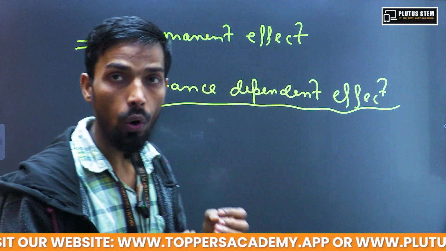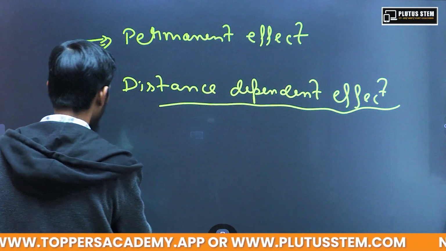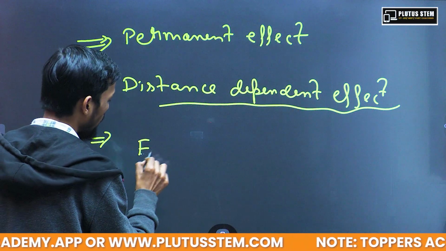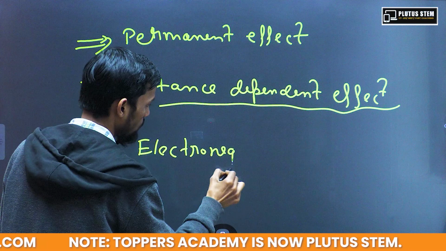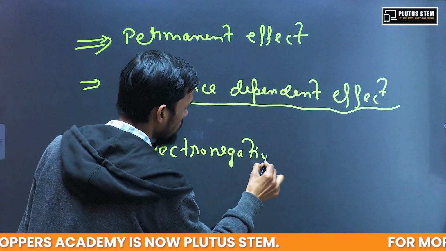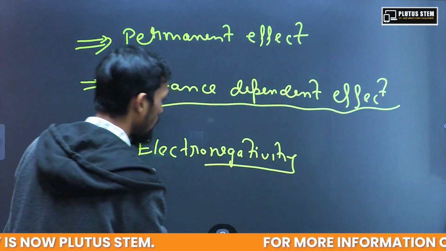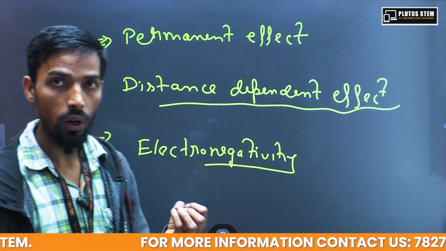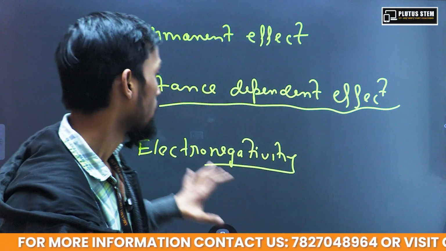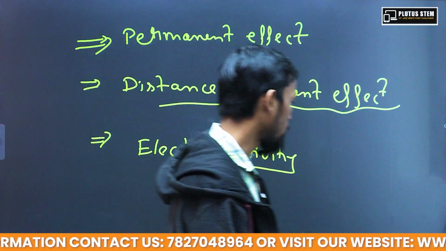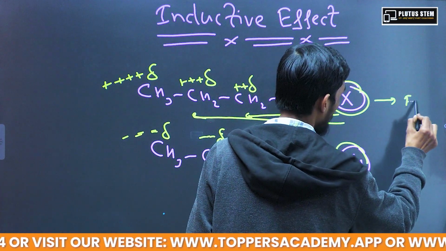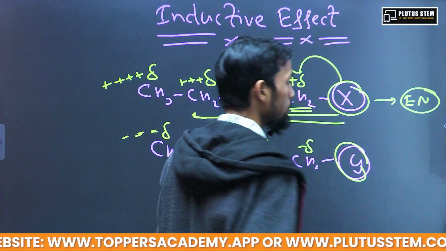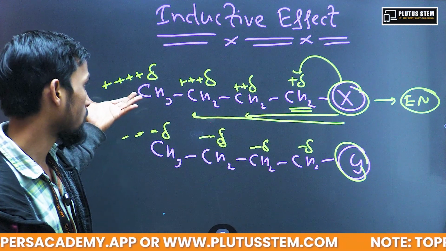So what is the sole reason why we are seeing such an effect? That is the electronegativity. Electronegativity is the sole reason why we are getting this type of effect. If you visualize over here, let's say this X atom is more electronegative than this carbon. We will see this type of effect.